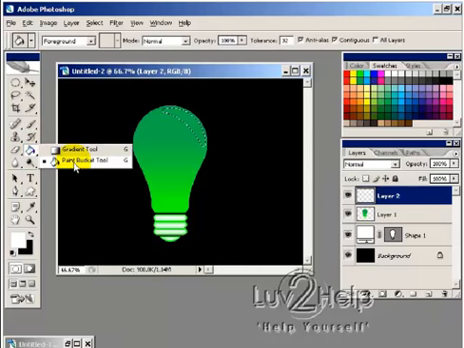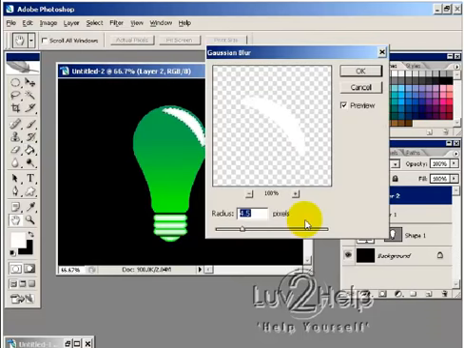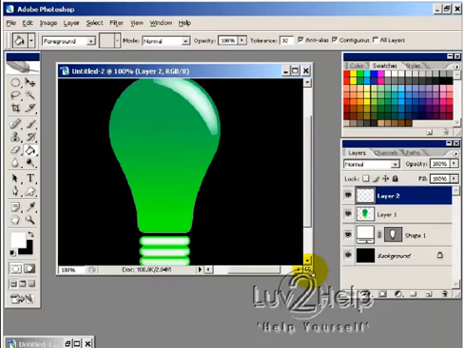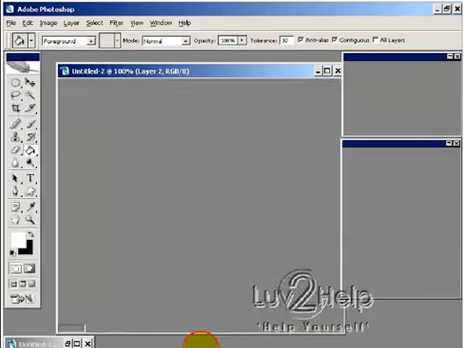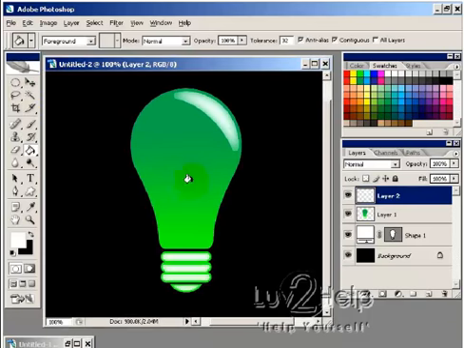Now what we want to do is fill that selection with white, and then once again go into filter, blur, Gaussian blur, and give it a blur of about 9 or 10, and then hit OK, and then go to select, deselect. Now what we want to do is, we're just moving that into position there so we can see it better,